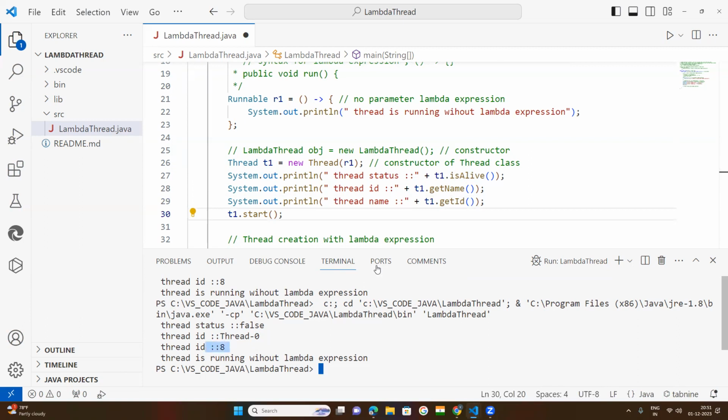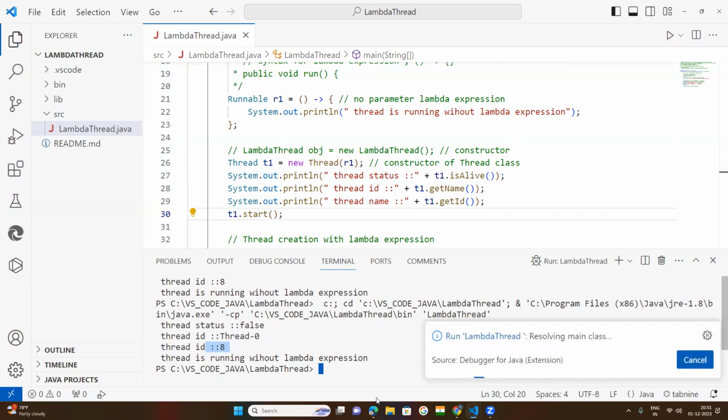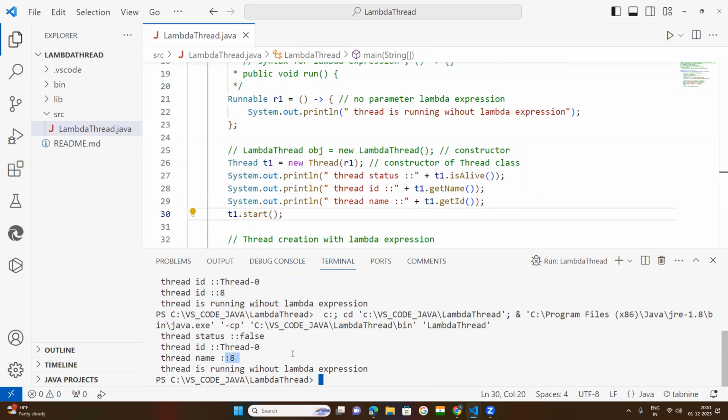Compile this one. The thread name comes with a number, and the ID starts with 0. Because if 3 threads are created, thread 1 has ID 0, thread 2 has ID 1, thread 3 has ID 2. So initially the thread ID starts with 0. The number in the name can be any number. If the thread is active, you will get true.